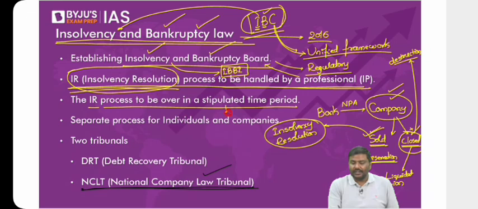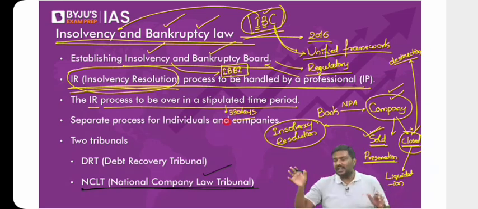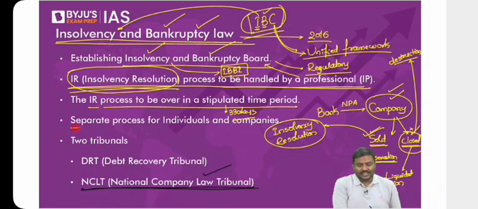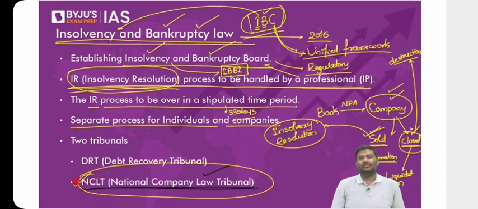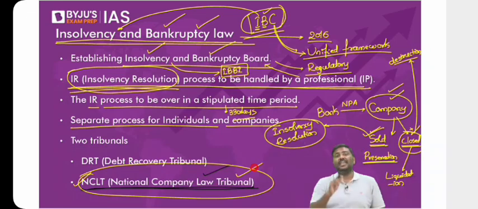What is the stipulated time period? 330 days. The process of finding a buyer, deciding to sell it, the creditors approving it, etc., has to be done within 330 days now. There's a separate process for individuals as well as companies, but as of now, we have started with the company law tribunal. We have started with the corporate insolvency resolution process. CIRP is a part of IBC now.